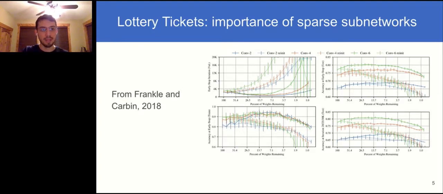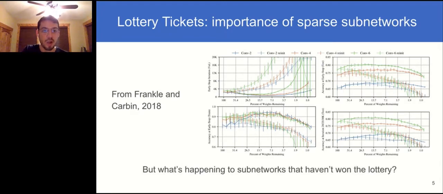In each of these plots, we can see that as we move along the x-axis and the percent of weights remaining gets pretty small, network performance can still be maintained so long as you're sticking to a lottery-winning subnetwork. Frankle and Carbin suggest that one way that larger networks are able to generalize so well is that they buy more of these lottery tickets and therefore more reliably have a high-performing lottery-winning subnetwork. But what about subnetworks that aren't part of the lottery ticket? This begs the question, why do they not harm performance?